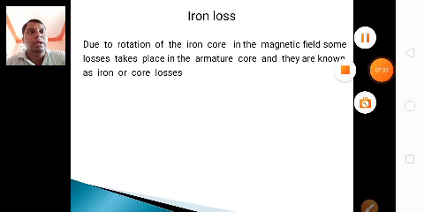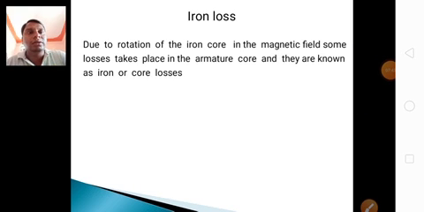Next again, iron losses. Iron loss and core losses are both the same. Due to the rotation of the iron core in the magnetic field, some losses take place in the armature core, and they are known as iron loss or core losses.